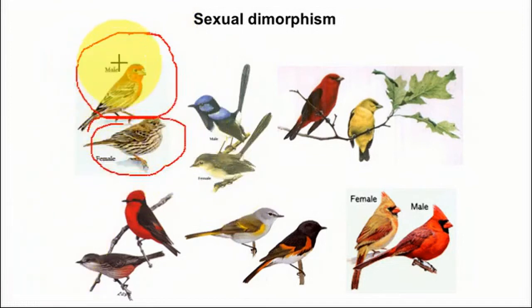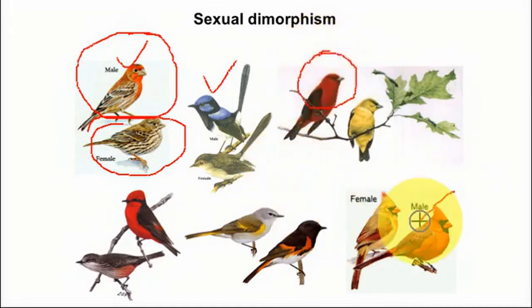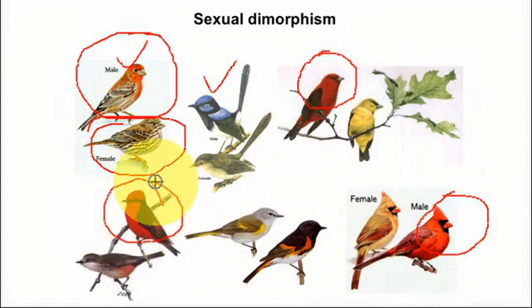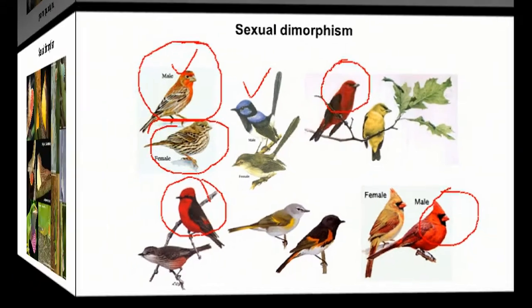In every case the male bird is more beautiful, colorful than the female one. Here also the male is very colorful. There also you can say the male is very colorful. So in case of birds, the male is totally different by color and the orientation than the female. And this is the advantage of the male to influence the female.